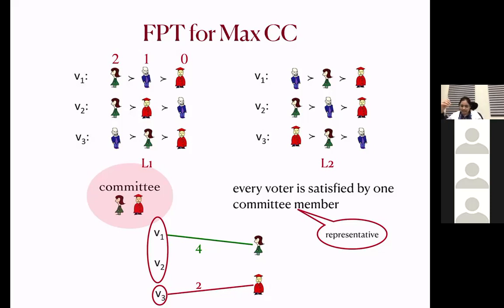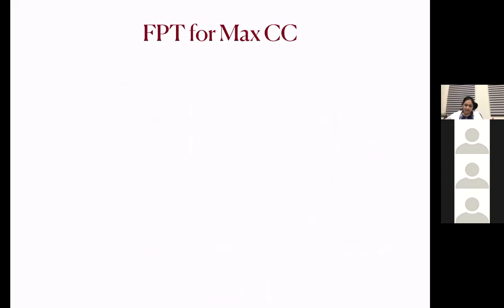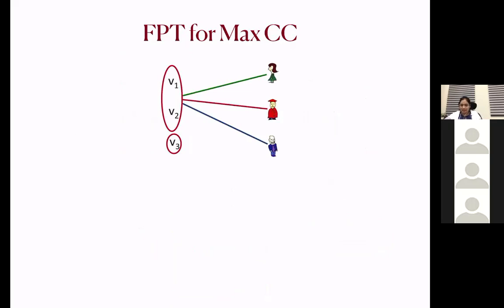So given this partition of the voter set and the candidate set, this looks like a matching problem, right? We are matching a part of the partition to a candidate. But is it any matching? So let's look at an example. We have, let's say again, the same partition and we have all the candidates. Let's construct a complete bipartite graph here.